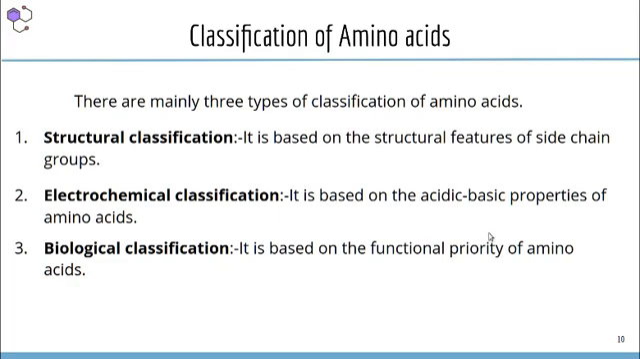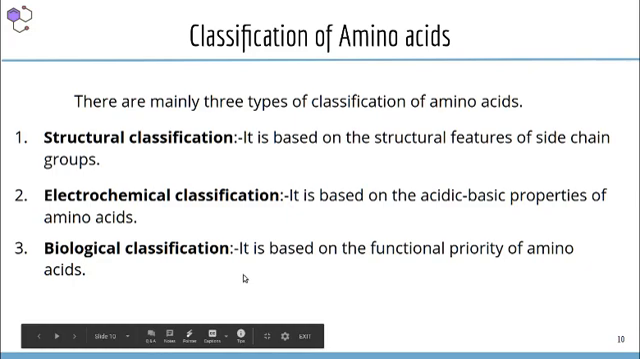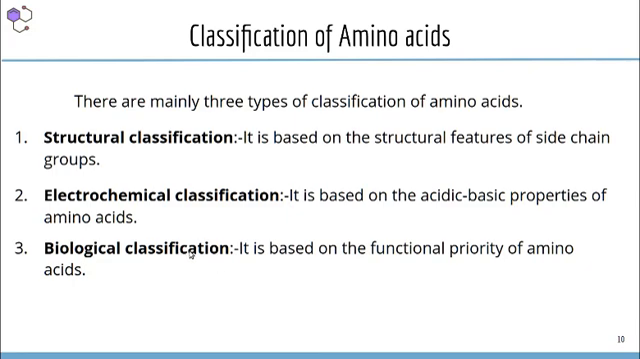It is based on the functional priority of amino acids. That means based on the physiological priority of amino acids, we have biological classification. That means whether we have to supply the amino acids to our body through diet or not. Some amino acids are essential to our body, so we have to supply them through our diet. Depending upon that we have the biological classification. So these are the classification of amino acids.